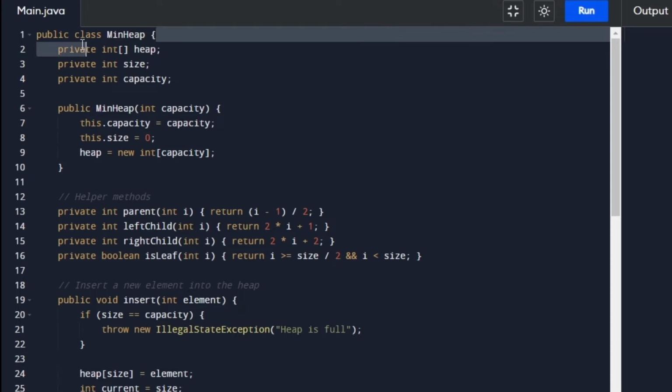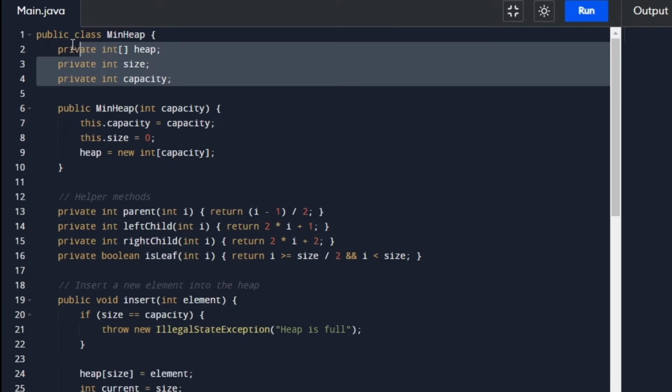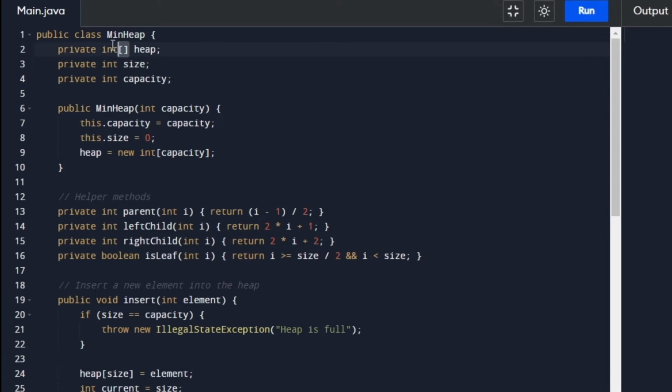So here is a simple implementation for a min heap class, and you can do the same implementation for the max heap. We just have to change the condition. So let's understand how we are going to do it. We can see that we are actually going to use an array to represent a heap, which means in an array we will have to identify, for any particular given value, what are going to be the parent node and what are going to be its child nodes.